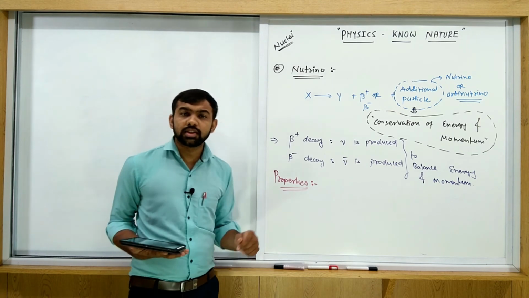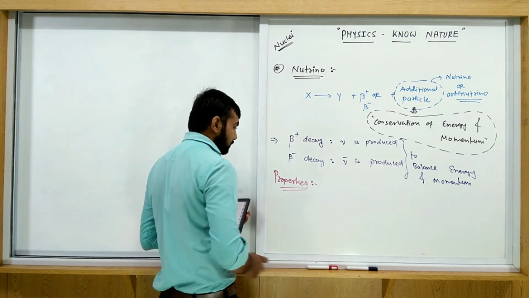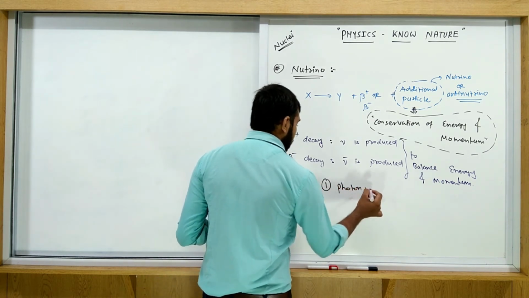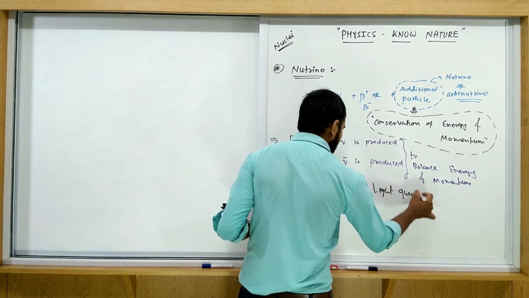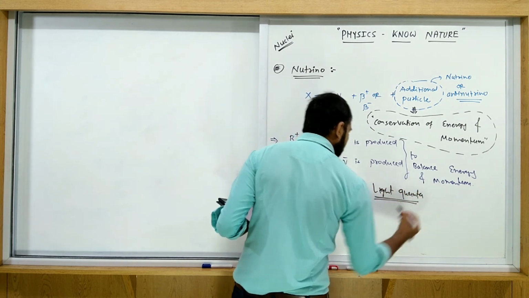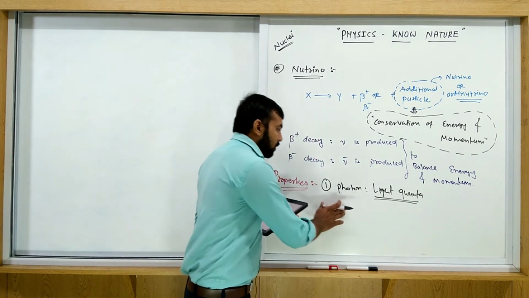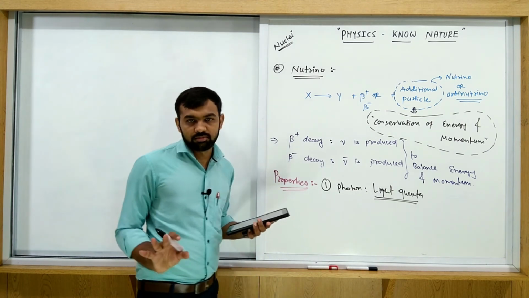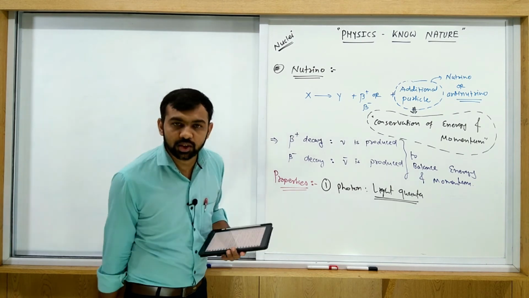We consider the photon to be a light quantum. As we studied in the previous chapters, a photon is a light quantum, but it is also a particle. So the neutrino is also like this. The charge of a photon is 0, so the charge of a neutrino is also 0.